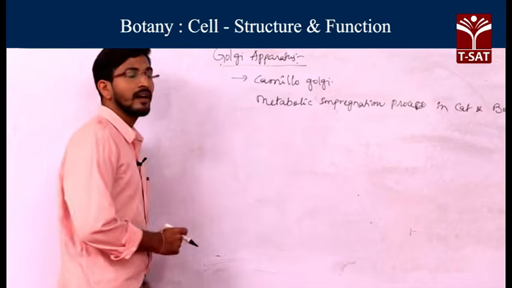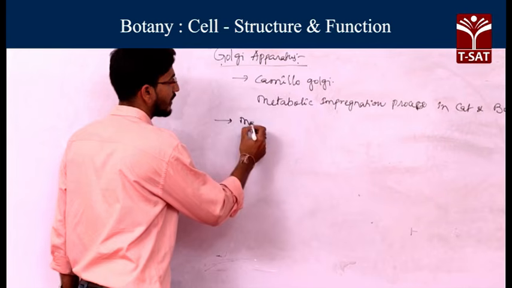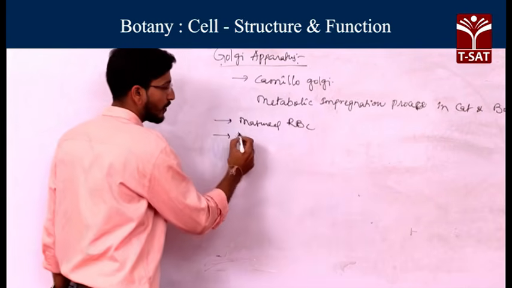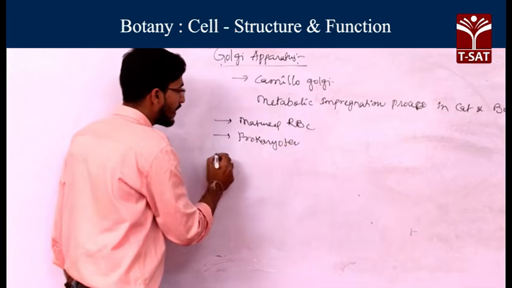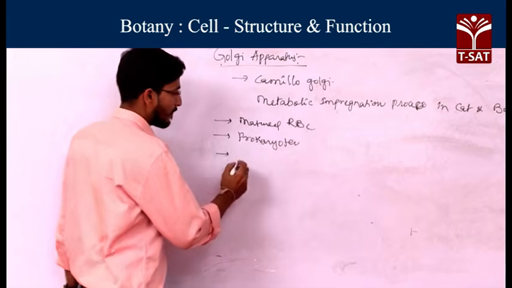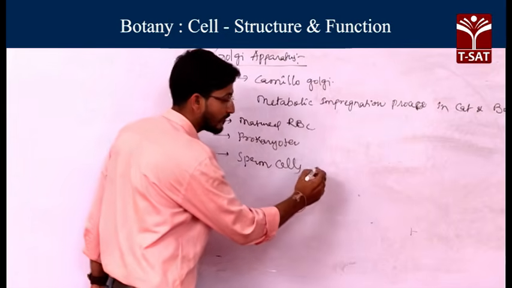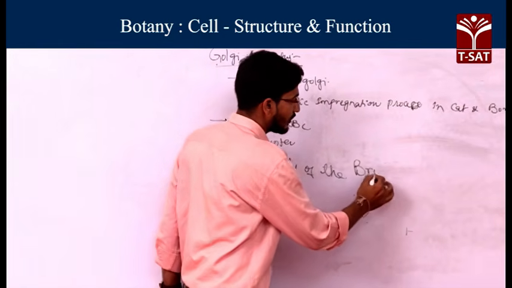This Golgi apparatus is generally absent in the case of matured RBCs and prokaryotes. And also it is absent in the sperm cells of bryophytes and pteridophytes.